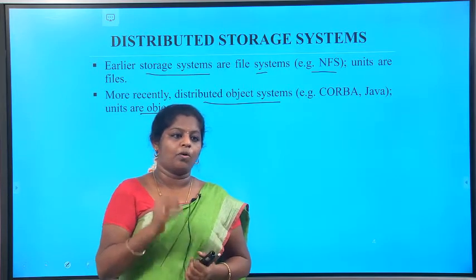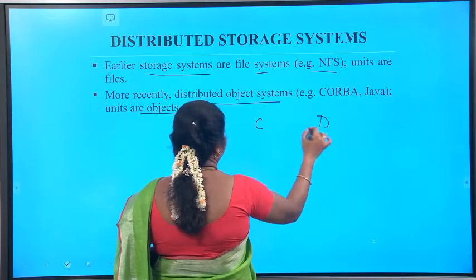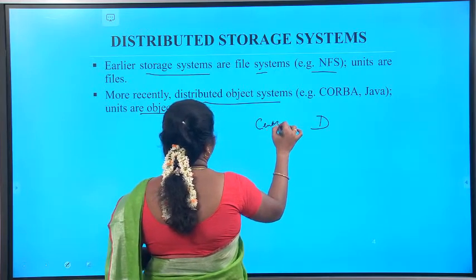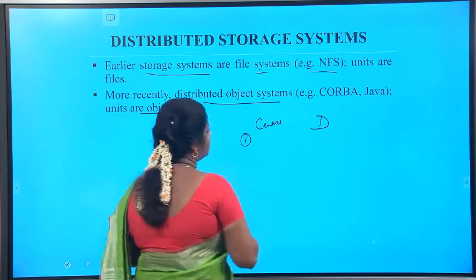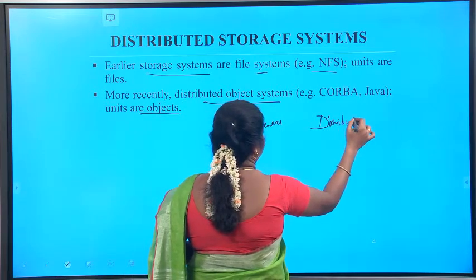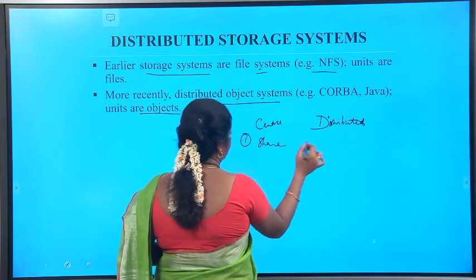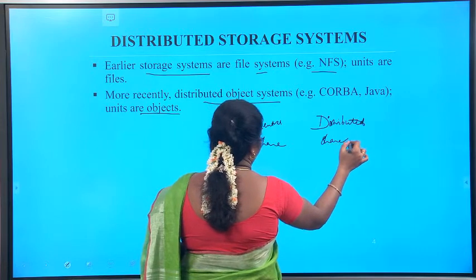So what is the difference between the centralized and the distributed now? Can you tell me? Here also we can share the file, and here also we can share the file.